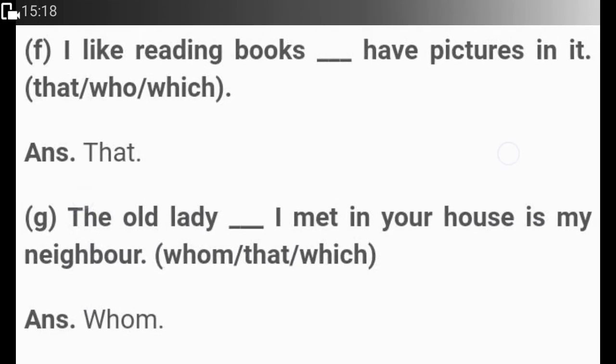The old lady whom I met in your house is my neighbor. Now here we're talking about one person and we don't have the option who, then we use whom.